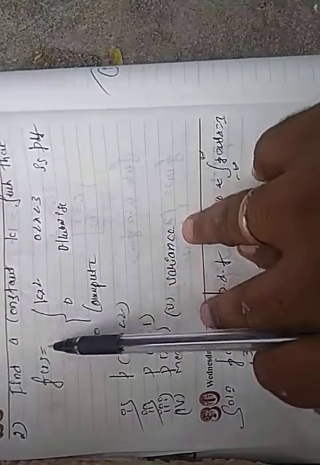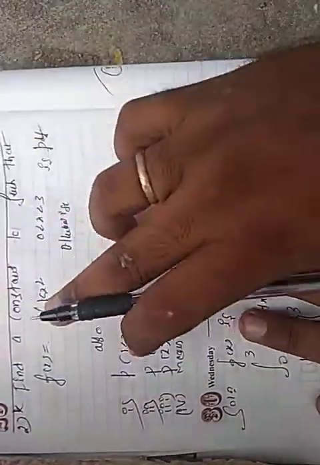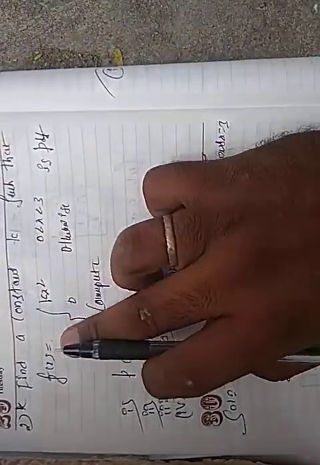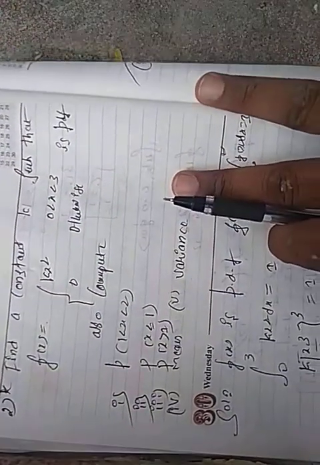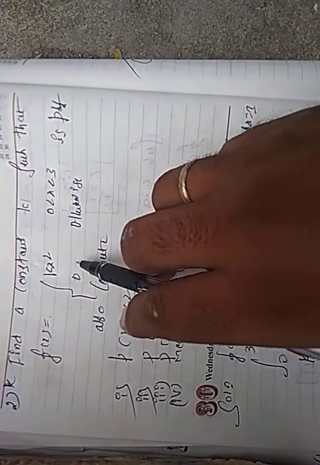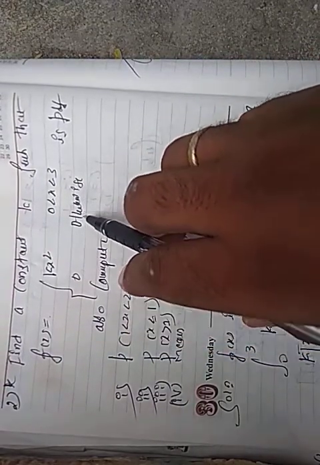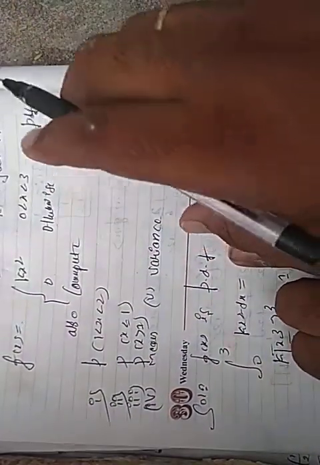Next, we have another problem on CDF, that is continuous distribution function, or probability distribution function. This is the important question: find a constant k such that f of x is equal to kx square in the interval 0 to 3 and 0 otherwise, is a PDF. It is already given as a probability distribution function.